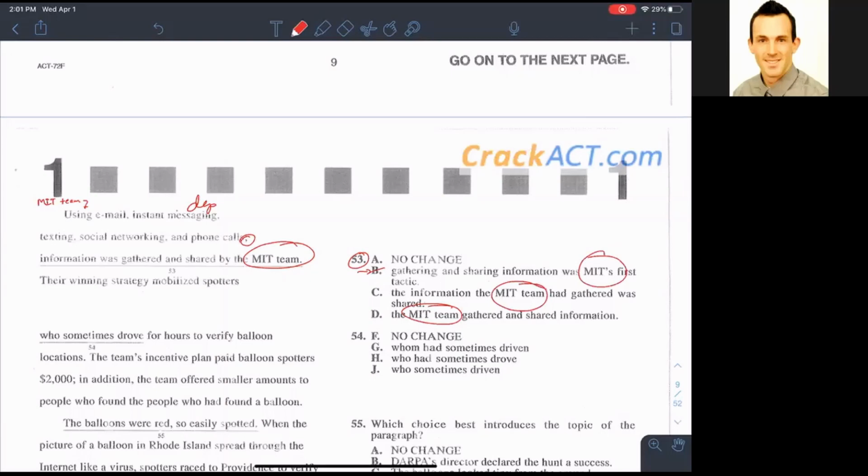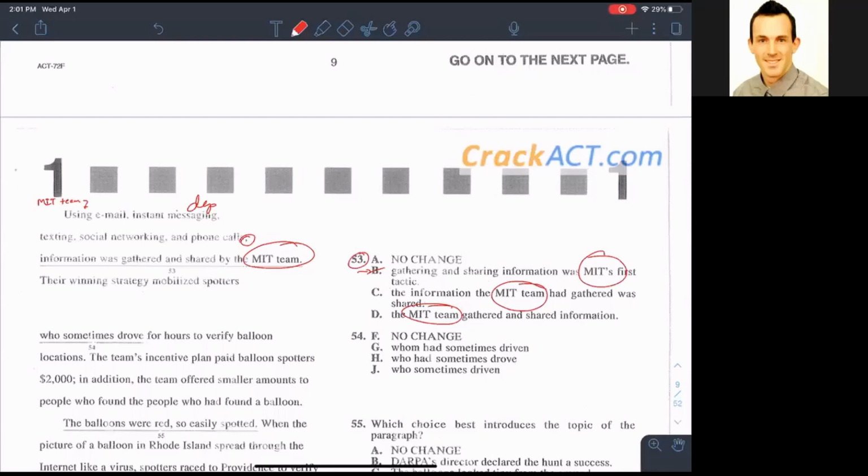Now, looking at the last ones, you got information was gathered and shared by the MIT team. The information the MIT team had gathered was shared, or the MIT team gathered and shared information. What's the correct organization that you want to do in this sentence? Team did something or the information? Oh, the team did something. All right. So that is what's known as active voice.